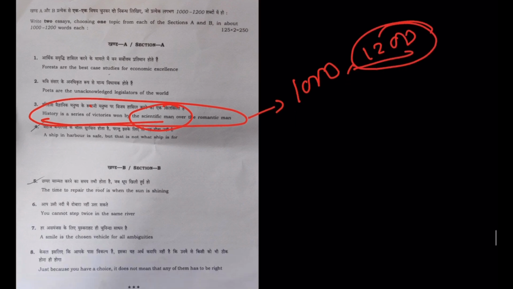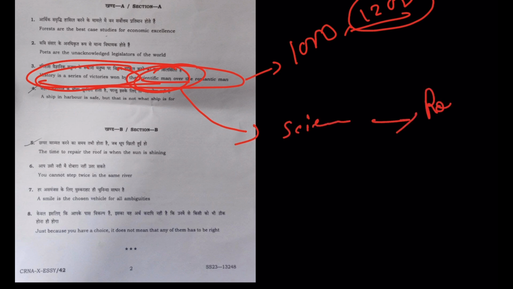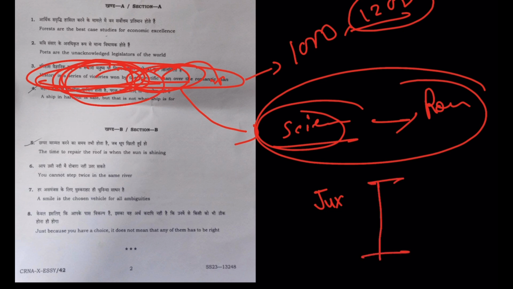So for example, this particular essay, history is a series of victories won by scientific men. Either they will just write about scientific men winning, they will not juxtapose it with romantic man. So scientific man wins, but he is winning over romantic man. That you also need to show. So there should be a constant juxtaposition of scientific man winning over romantic man. That should continue throughout the essay, and it should also show a series of victories. It should be in a series. So that is something that you are supposed to do.